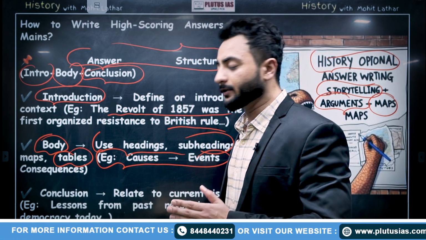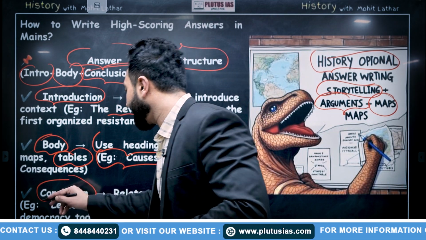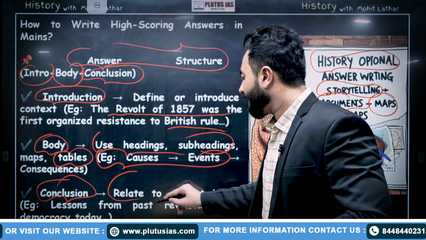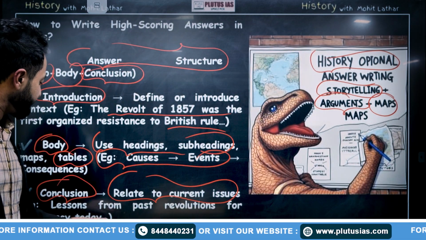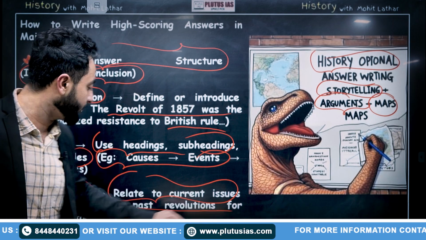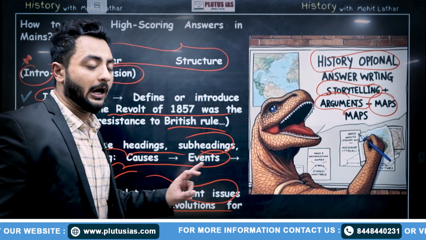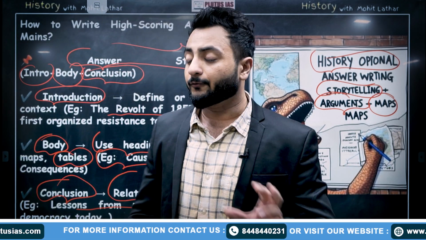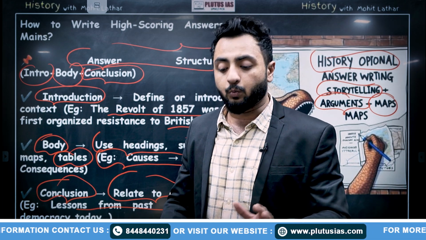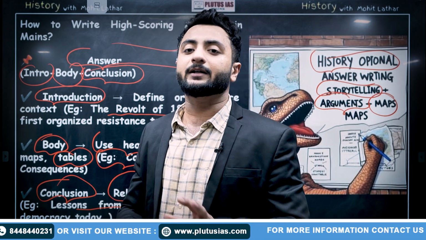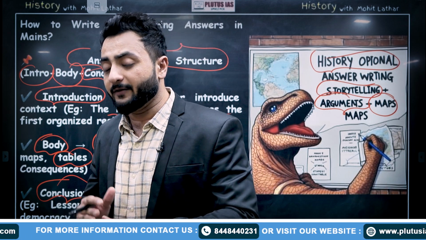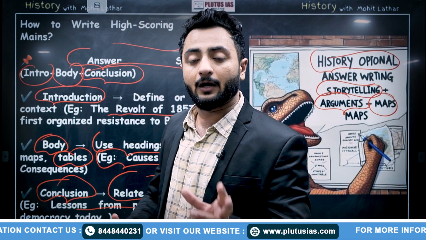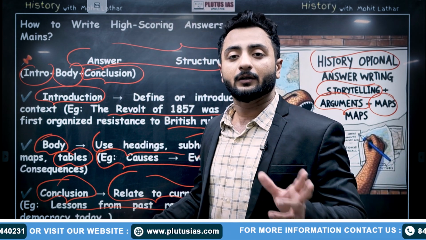Moving on to the conclusion, you must focus on how much you can relate it to current things. Example, lessons from our past revolutions for democracy today. How we must learn from the 1857 revolt what the situations are when a revolt can happen, and how the governments of today, with welfarism, can avert such revolts.